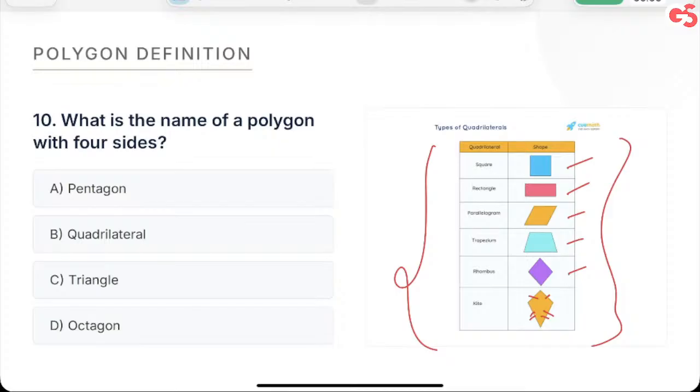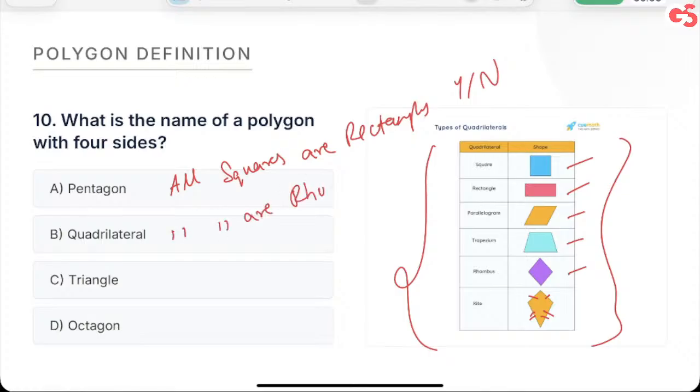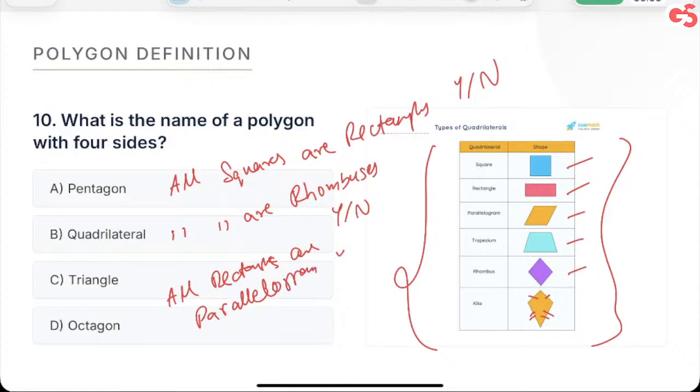Well, if that is the case, tell me something. Can I say, it is very important to note this, all squares are rectangles? Can I say that? Yes or no? Then can I say all squares are rhombuses? Tell me yes or no. Okay. Can I say all rectangles are parallelograms? Yes or no?